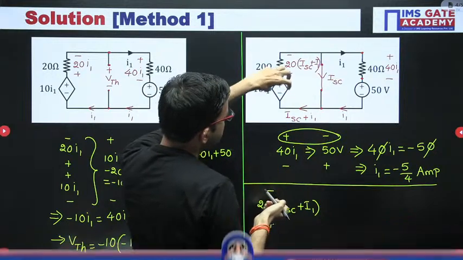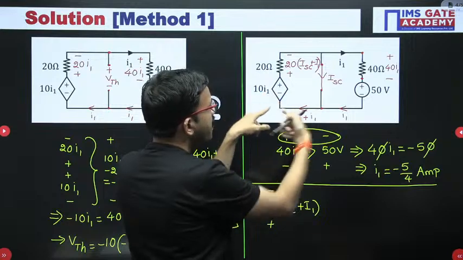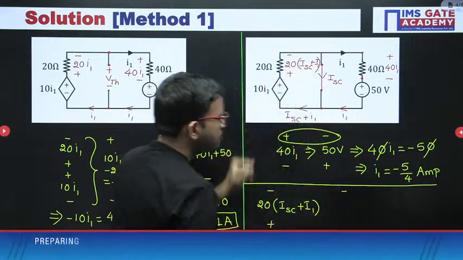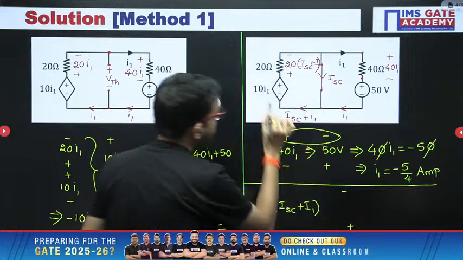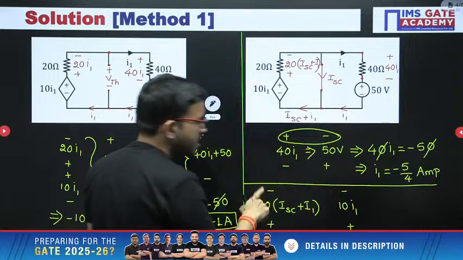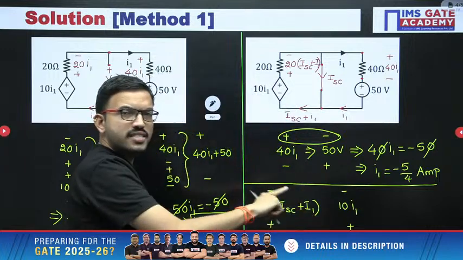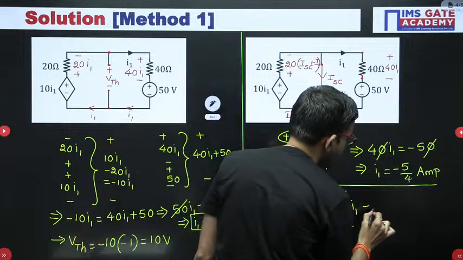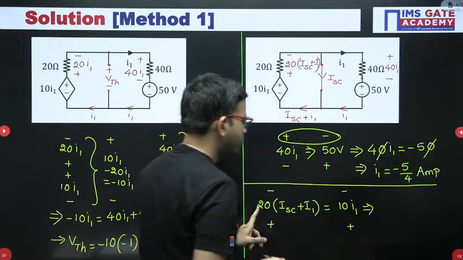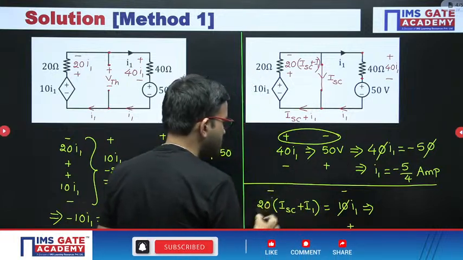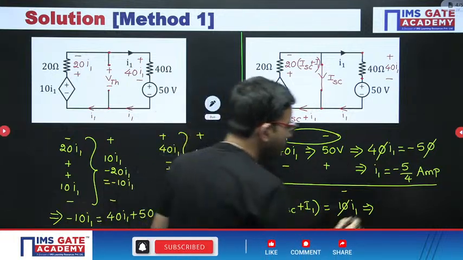When you keep this 10 I1 here, the minus comes on top and the plus sign at the bottom, and the voltage across it is 10 I1. Now the polarities are the same, minus minus plus plus, so we can equate. From here the 10 gets cancelled, so 2 ISC,